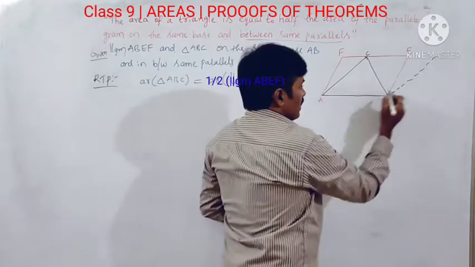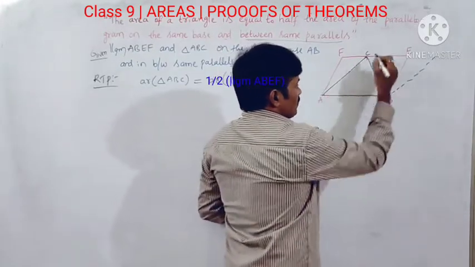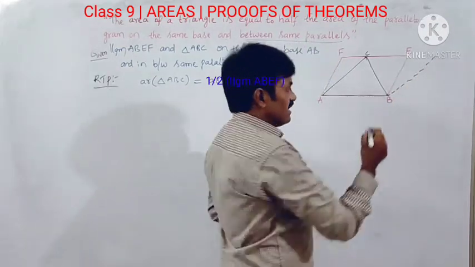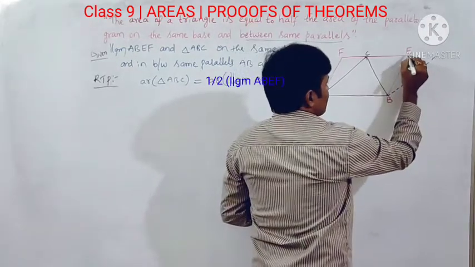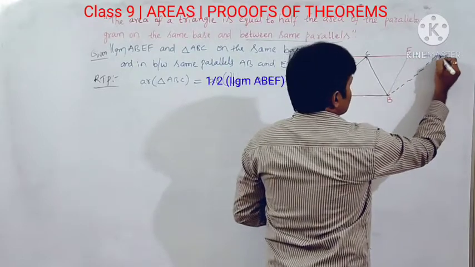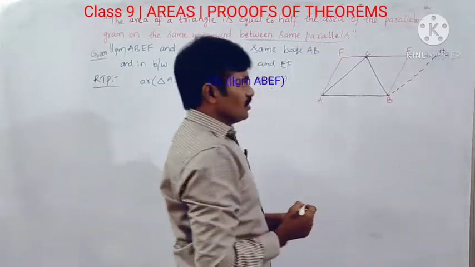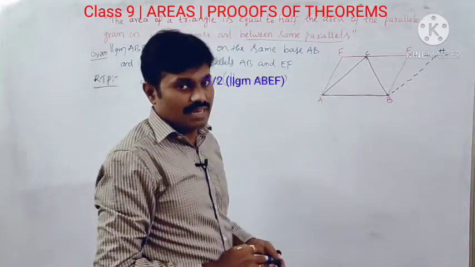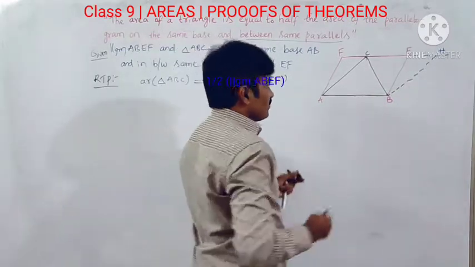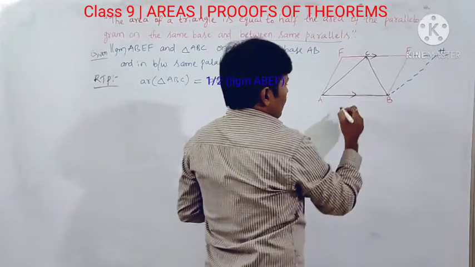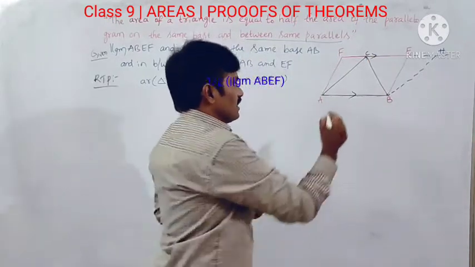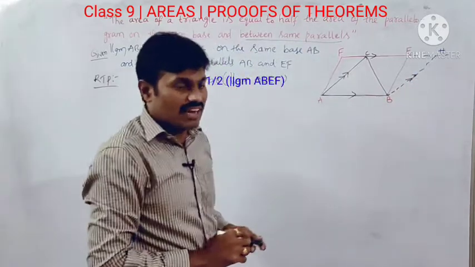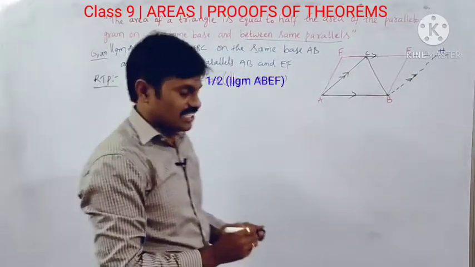So through B, draw a parallel line to AC. BH is parallel to AC, which intersects the extended FE at H. So here AC and BH are parallel. Already given AB and EF are parallel. Now here AC and BH are parallel. We have constructed it, so it is our construction.